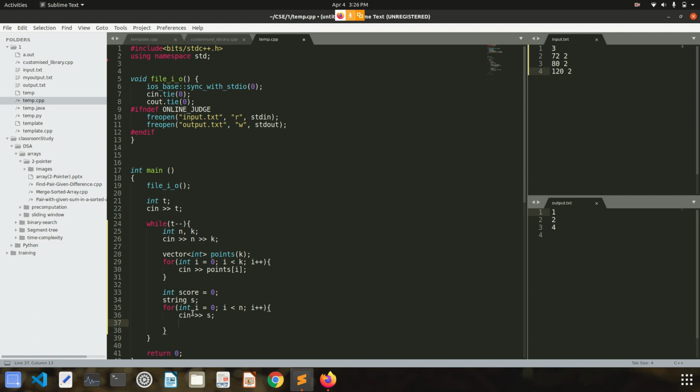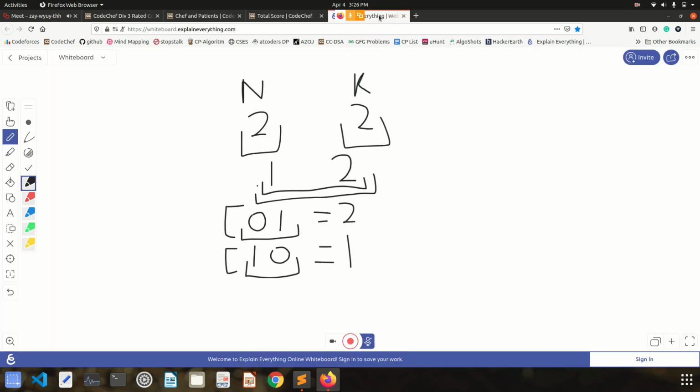Can anyone tell me what should be the length of the string? If I get a binary string, what should be its length? The length of this string should equal the number of questions, because every element in this string represents whether that person was able to solve a question or not.